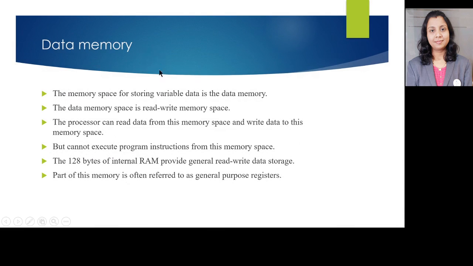Next is the data memory. The memory space for storing variable data is the data memory. The data memory space is read-write memory space. The processor can read the data from this memory space and write data to this memory space. So reading and writing both takes place over here in this memory space, but cannot execute the program instructions from this memory space. The 128 bytes of internal RAM provides general read-write data storage, and part of this memory is often referred to as general purpose registers.